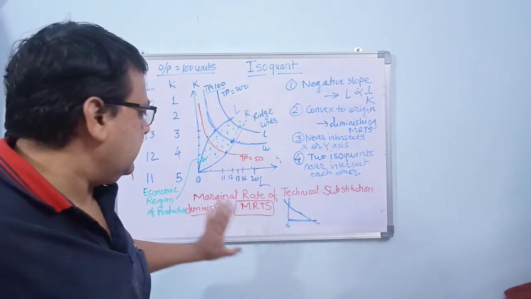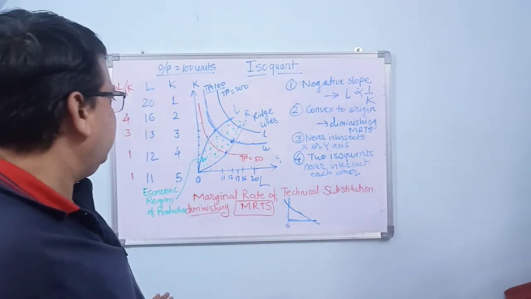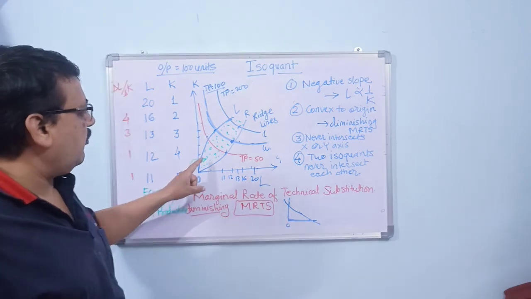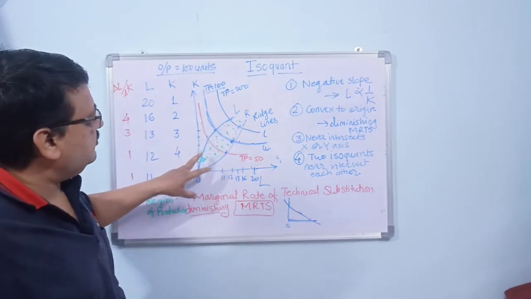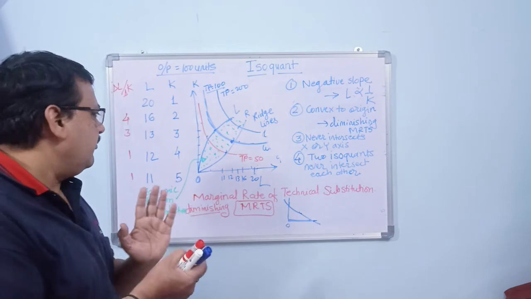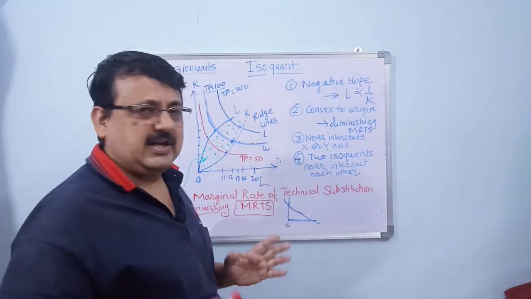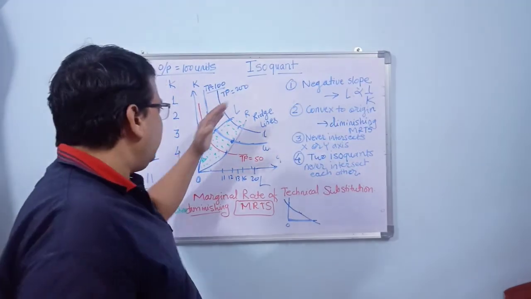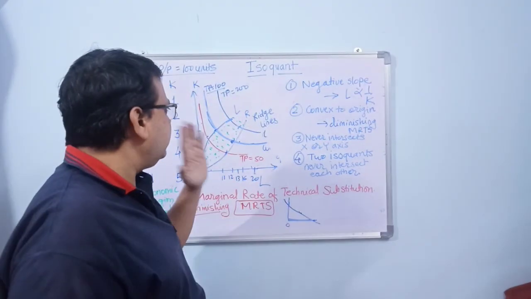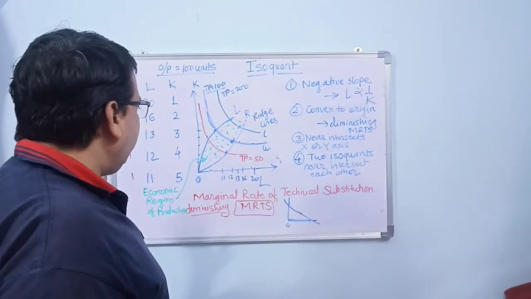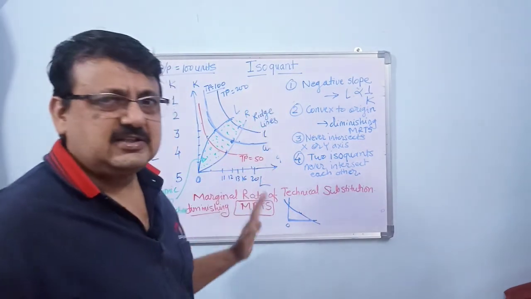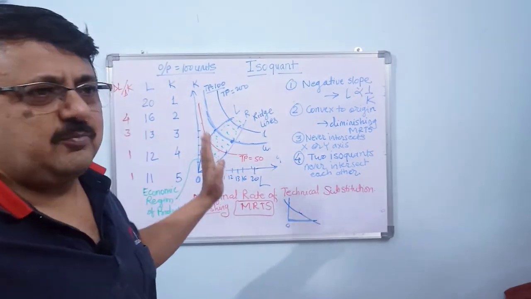Then we have found an economic region of production, which is usually somewhere in the middle part of the isoquant curves. We plotted the 2 lines which are called ridge lines: OL, the left ridge line, and OR, the right ridge line. The area which falls between these 2 ridge lines is called the economic region of production.